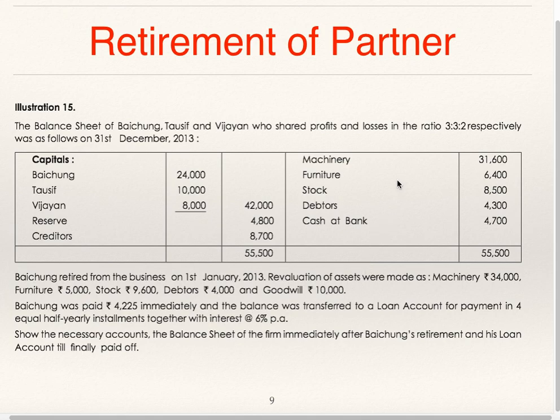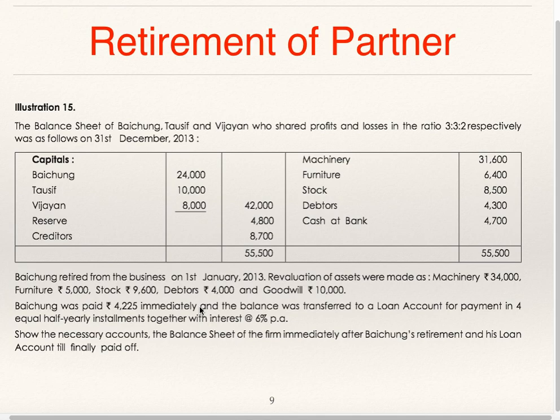Goodwill 10,000. On the asset side, goodwill is not there. So either goodwill can be transferred to revaluation account credit side, or you can distribute goodwill to partners in profit sharing ratio 3:3:2. The effect will be the same. Baichung was paid 4225 immediately and the balance was transferred to loan account for payment in 4 equal half-yearly installments together with interest at 6% per annum.